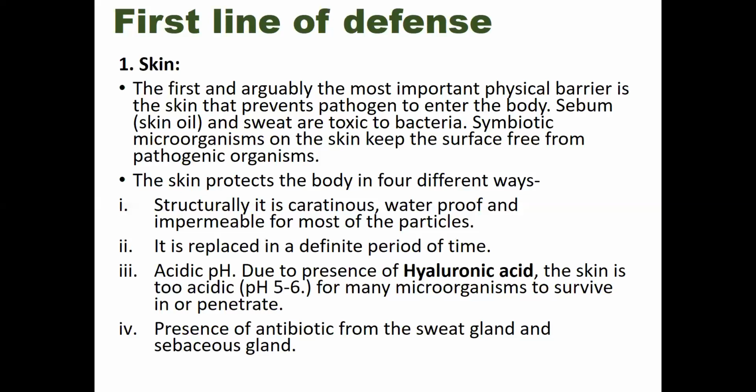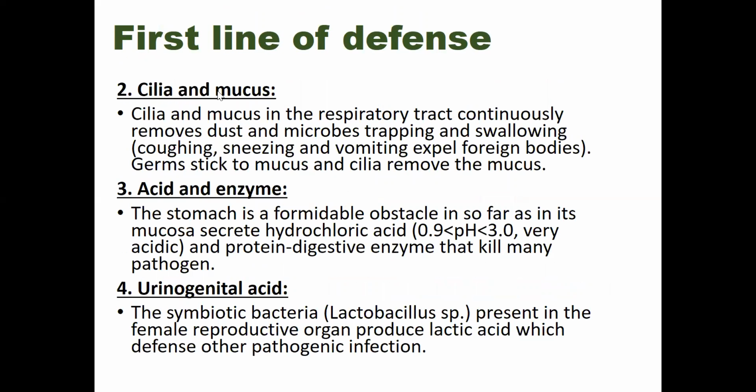So, although our skin is a good defense, it isn't perfect. The skin itself can also become infected by bacteria, virus, fungi, or tiny parasites. That's why we have more defense components: cilia and mucus in the respiratory tract. These continually remove dust and microbes by trapping and swallowing. Coughing, sneezing, and vomiting expel those foreign bodies. So germs stick to mucus and cilia remove the mucus.